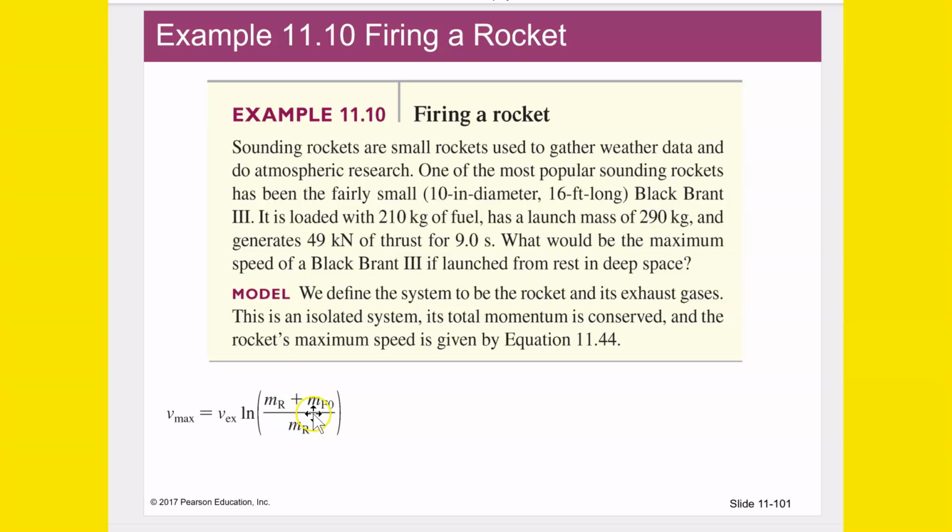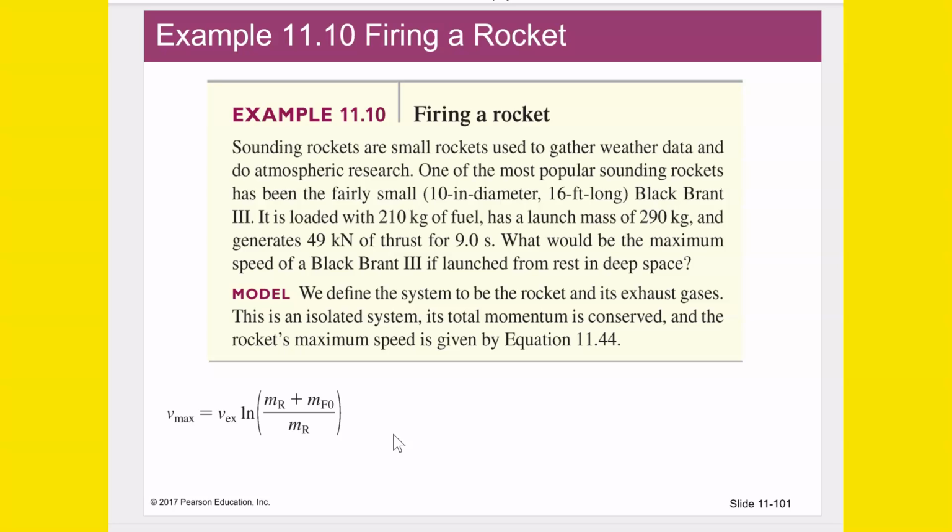We know the mass of the fuel. We know the total mass of the rocket and fuel together. So if we subtract the mass of the fuel from the total mass, we can know the mass of the rocket. So we know all three of these, but we don't know the velocity of the expelled gas. We need to know that if we're going to know the maximum velocity that the rocket reaches. So how can we know that? Let me take you through a brain exercise to figure that out.